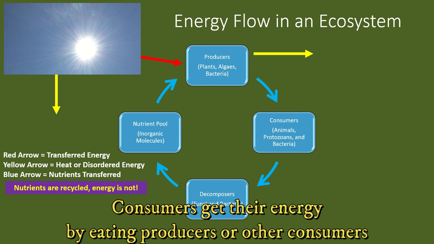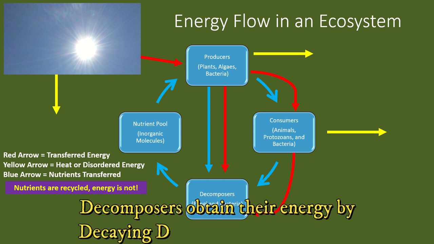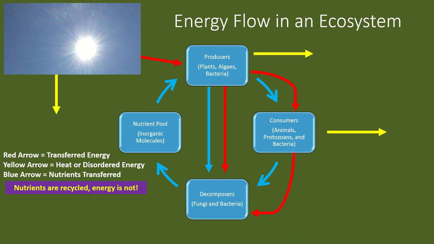Consumers get their nutrients and energy by eating other producers or consumers. Consumers can never receive the full amount of energy from their food because of entropy, and so they make up for it by eating more. Also, because consumers use energy, entropy occurs. Decomposers retrieve energy and nutrients by decomposing dead or decaying producers and consumers. And like consumers, they also utilize energy, leading to more entropy. However, decomposers recycle nutrients stored in dead organisms back into the environment, which are made available again to plants.